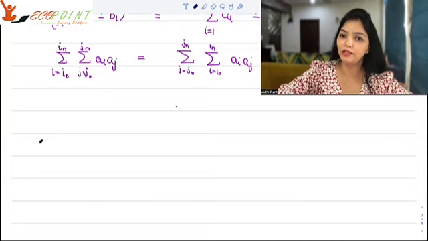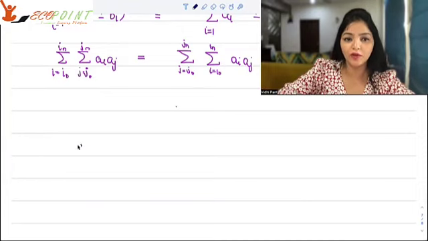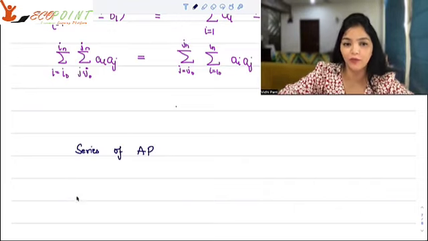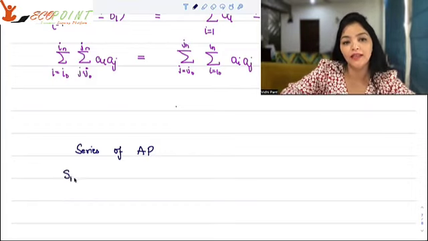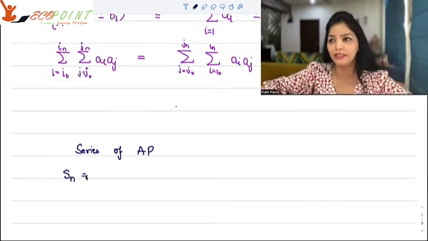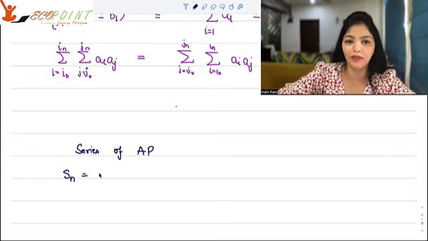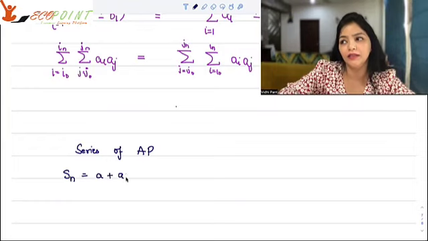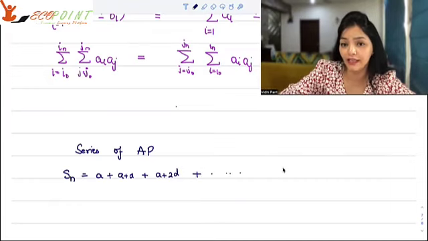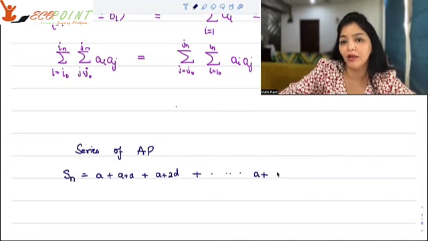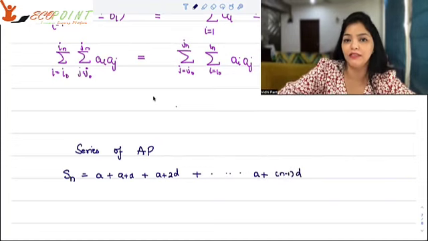Now let me take you back to the arithmetic progression, and let's talk about series of AP. So how can you obtain the series of AP? You know the terms in AP: a, a plus d, so on and so forth. So Sn, that is the sum of first n elements of an AP, will be a plus (a plus d) plus (a plus 2d) plus so on and so forth. We're going till Tn, so that would be a plus (n minus 1) times d, right?